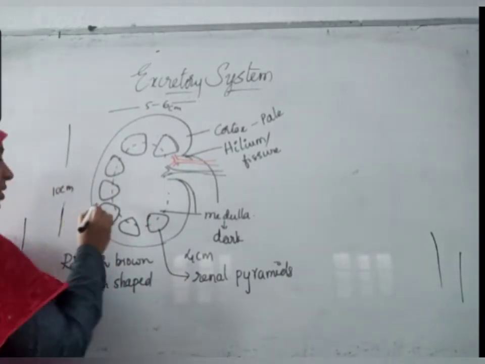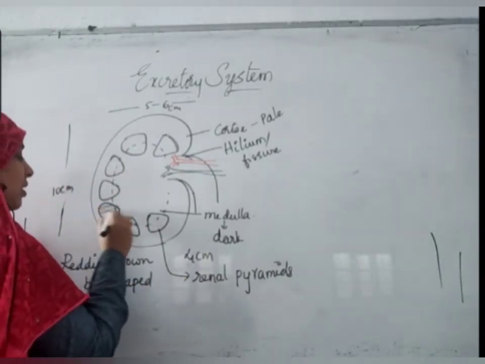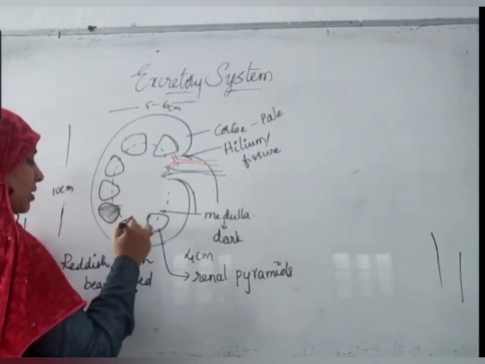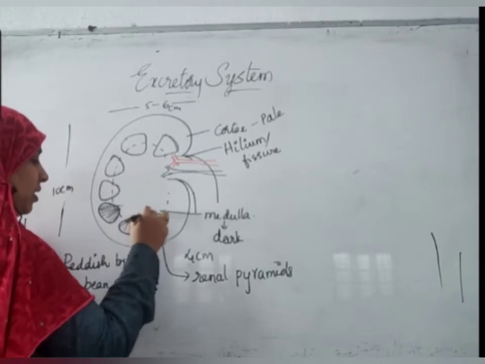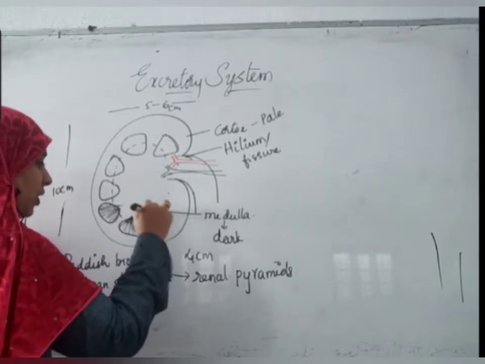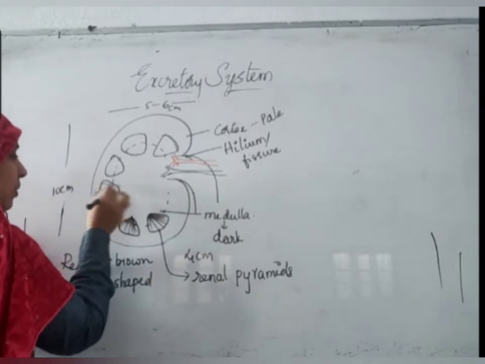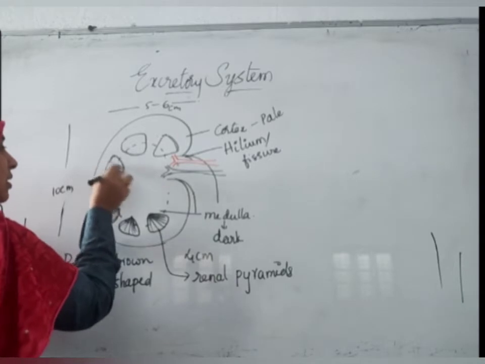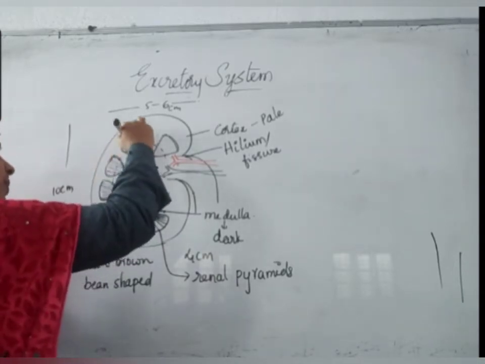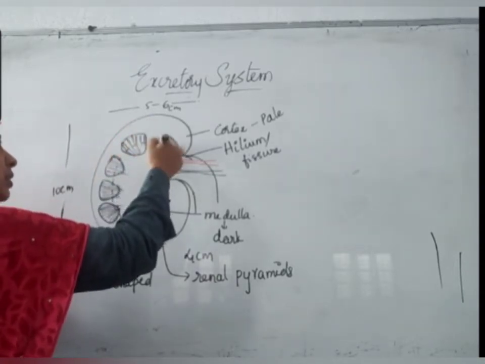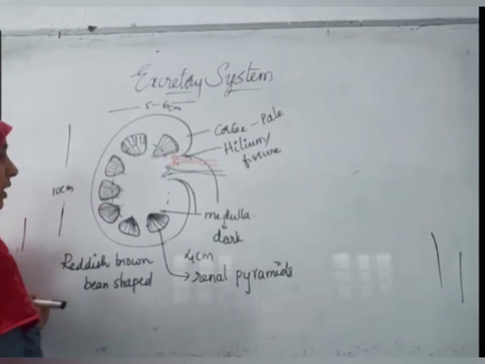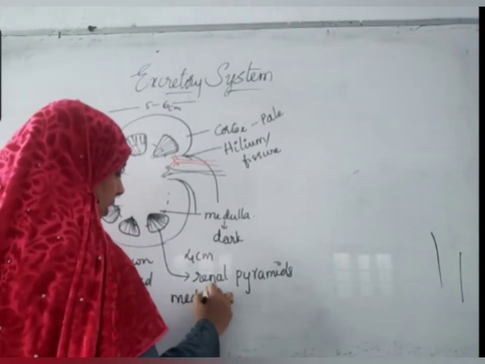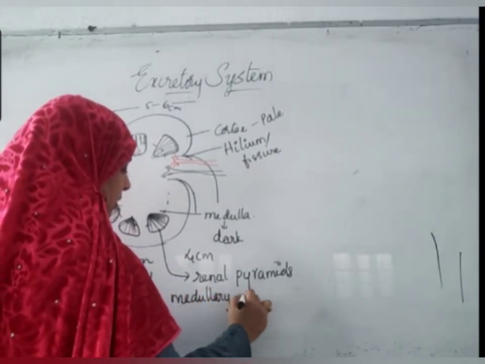Inside the renal pyramids, there are collecting tubules of nephrons. Nephrons are the functional units present in kidneys. We'll discuss that structure also. But they are extended into these renal pyramids like this, and these are called medullary rays.